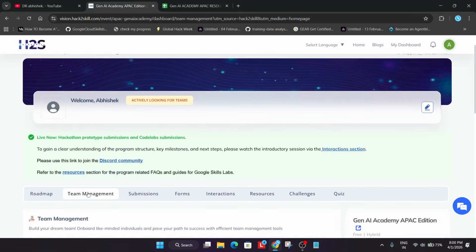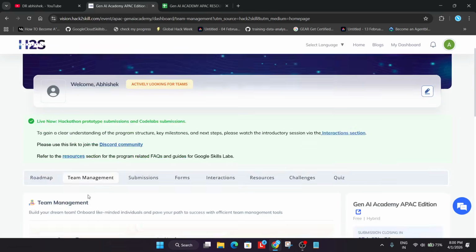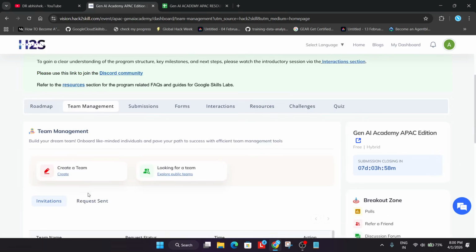Here you can see a new section, that is team management. So first of all you need to understand whether you can participate individually or you need to form a team. The answer is that you can participate individually. There is no restriction that you need to have at least 2 or 3 members in your team, or create a team just to be eligible for the swag certificates and prizes.